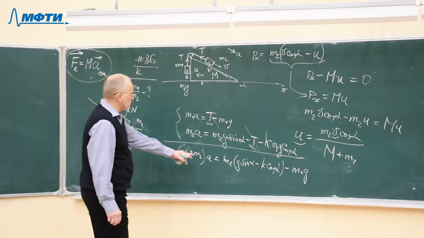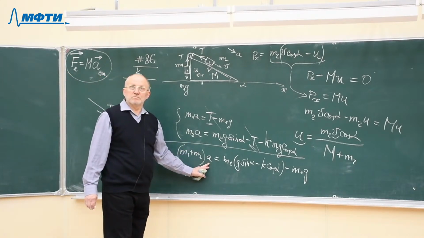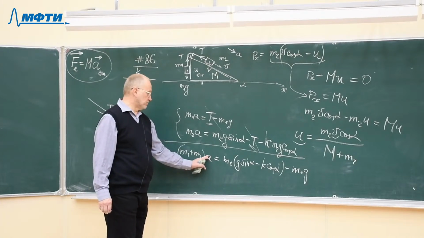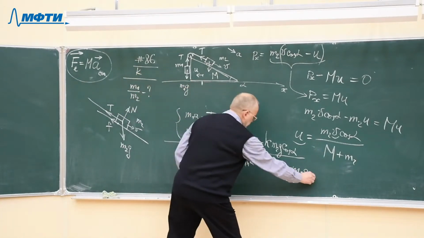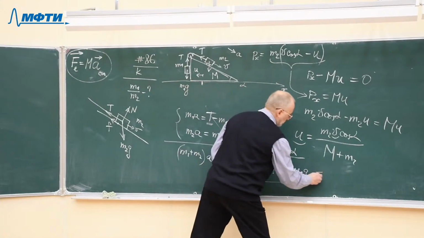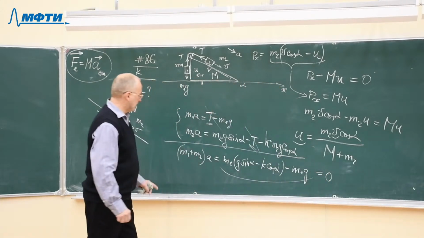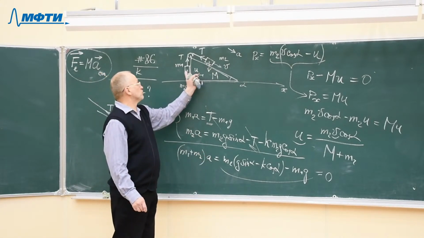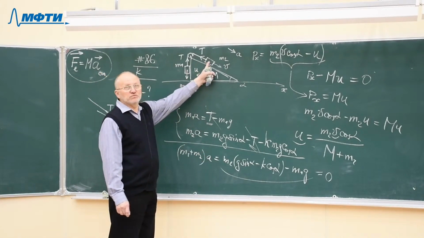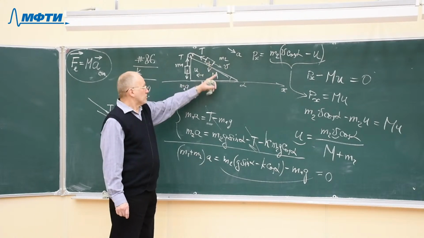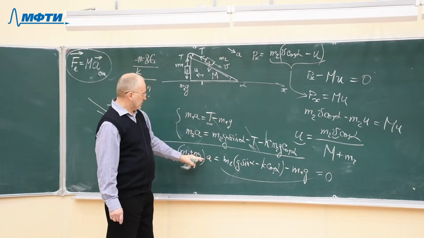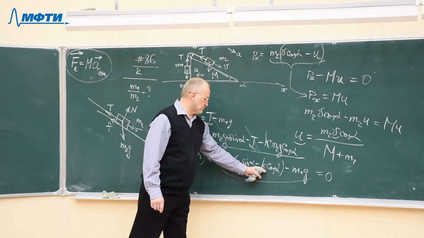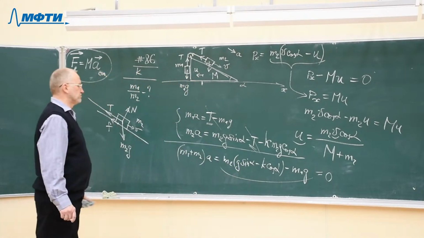If acceleration is zero, then all this expression is zero. Only if the acceleration a is zero. That is, if the two blocks don't move. When this happens, this happens when we have some coefficient of friction.